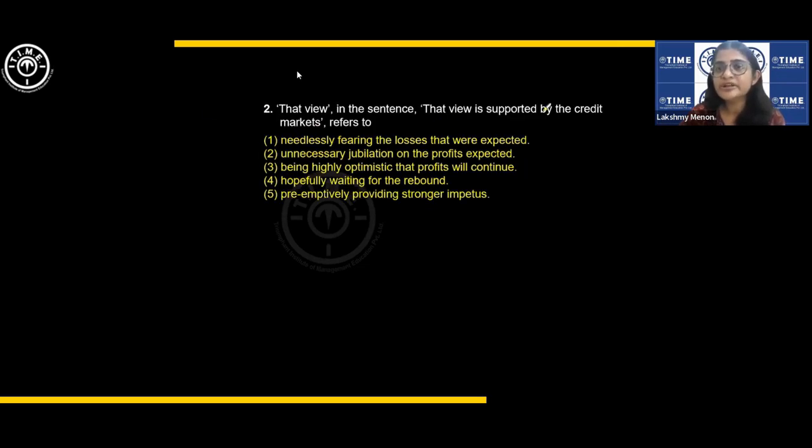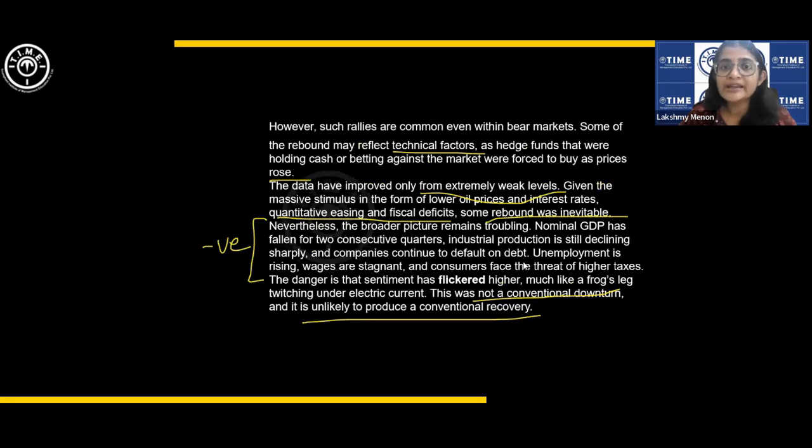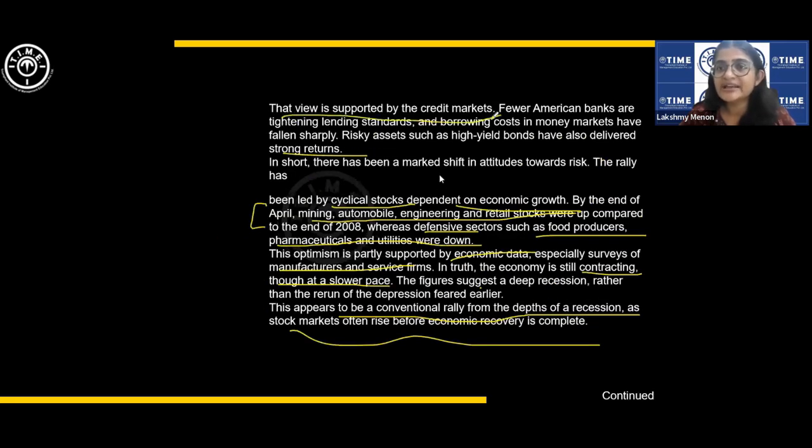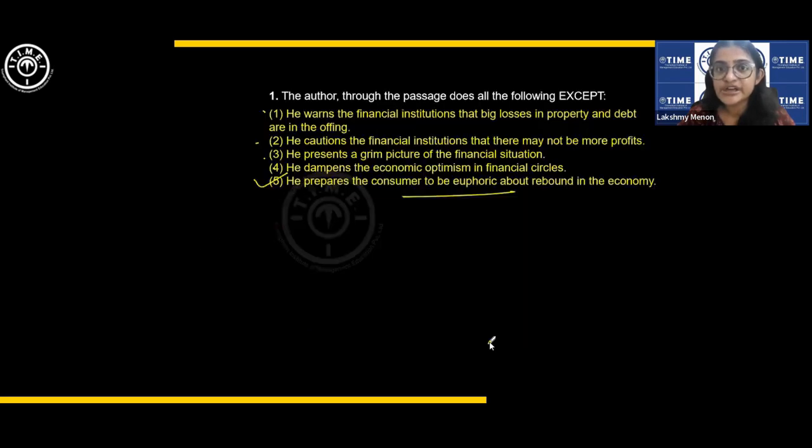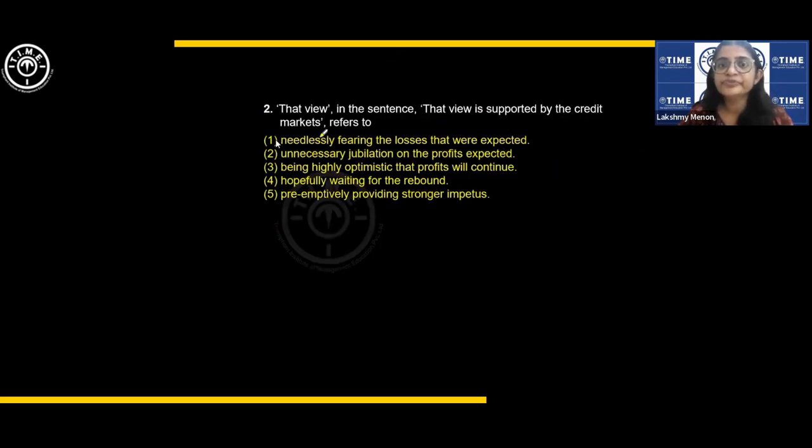That view is supported by the credit market refers to. Okay, so if you are not sure, please go back and check here. That view is supported by the credit market. So where should you go and see? That the financial system has come a long way since the meltdown of last autumn. Okay, so a very positive attitude. That is the view they are talking of. Let us see. What does that view refer to? Needlessly fearing the losses that were expected. No, not skepticism, it is optimism.